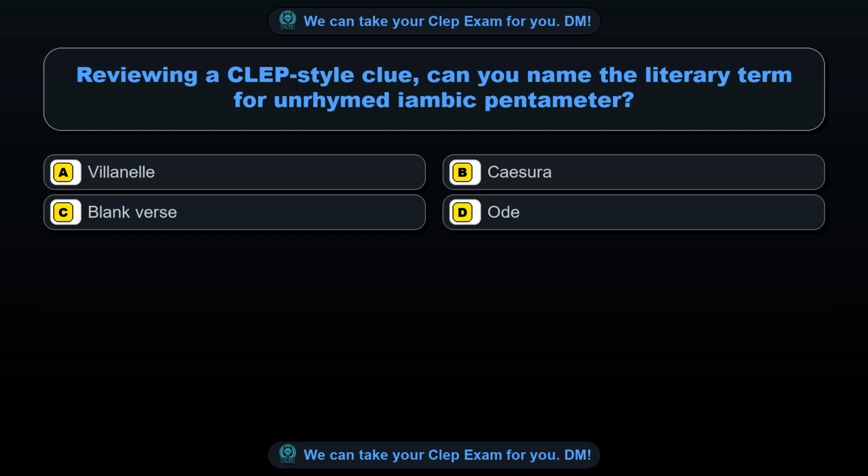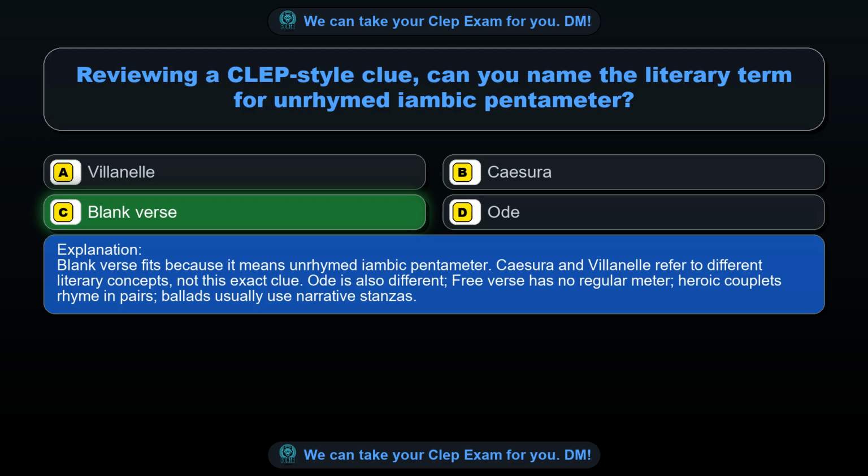Question 63. Reviewing a CLEP-style clue, can you name the literary term for unrhymed iambic pentameter? Option A, villanelle. Option B, caesura. Option C, blank verse. Option D, ode. The correct answer is option C, blank verse.